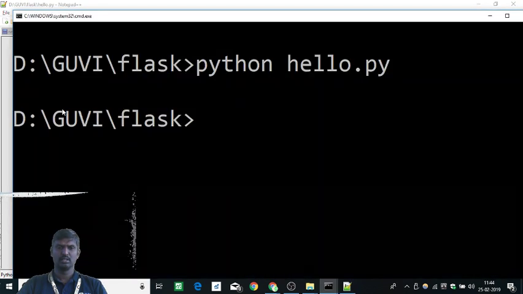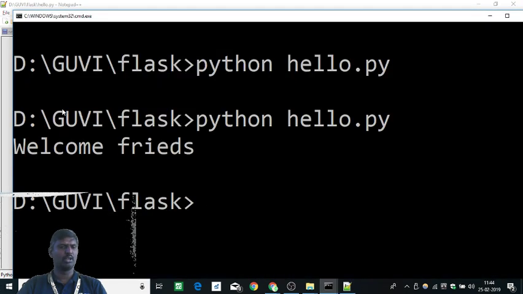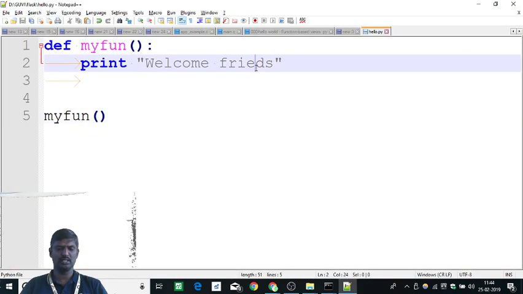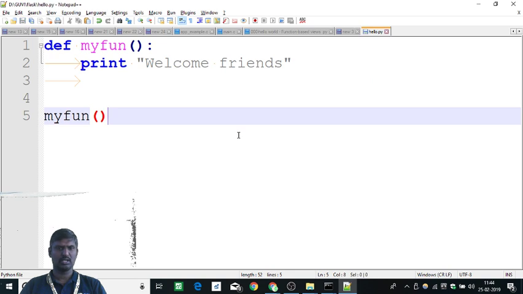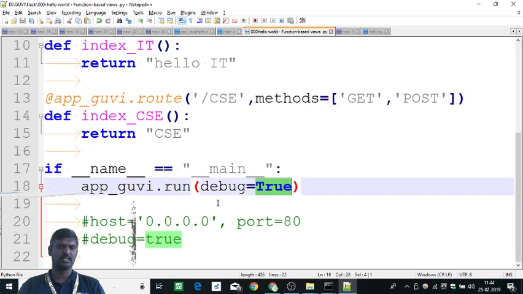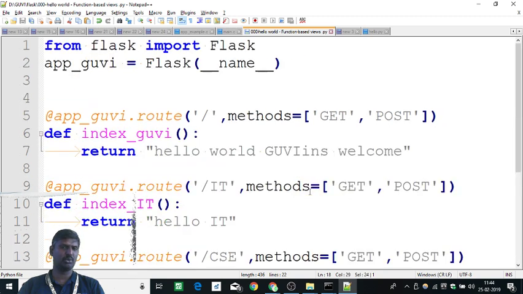Okay, so if I do the same thing, now "Welcome friends" will be printed. It's the same hello world I am doing. So let's call friends. Right now, let's start with friends. These are the things which you should know. Nothing bigger than this. This is the basic thing. So the same thing I am doing with app.run. Run is my built-in function, and I am starting with it.